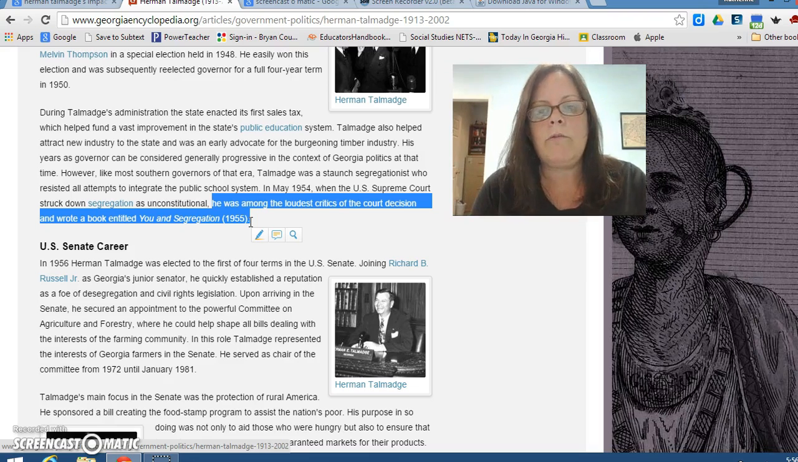So what do you think that means his attitude would be towards civil rights if he was a segregationist and if he was a critic, which meant that he did not want the integration of public schools? So that's what you need to incorporate into your response.